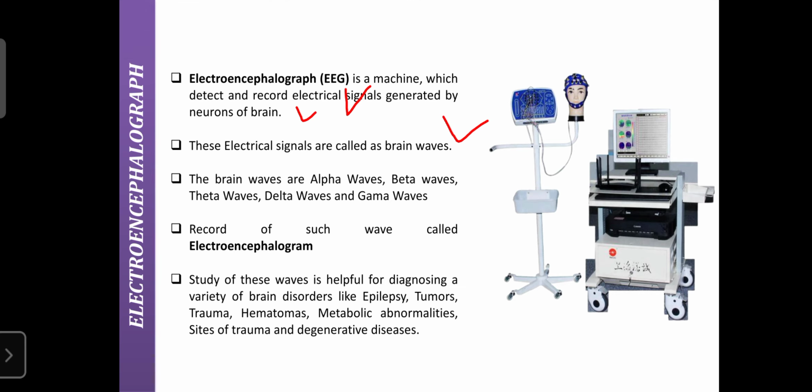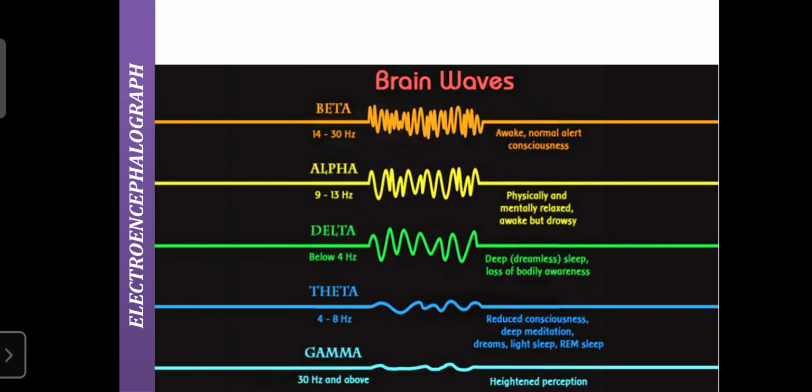Regarding the waves, the brain mainly consists of five waves: alpha, beta, theta, delta, and gamma waves. These are the different waves. The frequency of beta waves in normal conditions is around 14 to 30 hertz. These waves are recorded when the brain is awake, normal, alert, or conscious. When you are conscious, these waves are recorded on the machine's monitor.